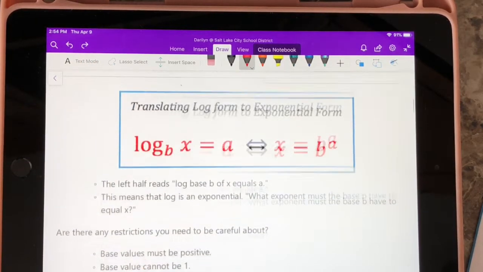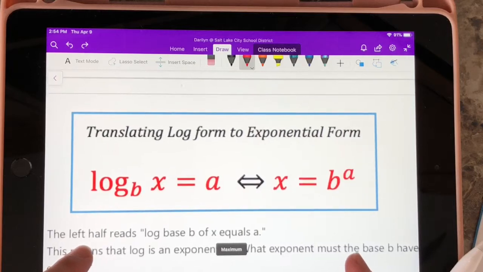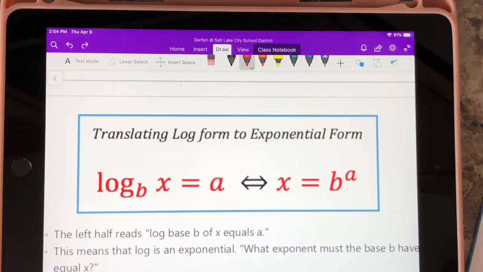The previous video that I posted kind of describes what a logarithm is. Essentially, a logarithm is another way that you can express an exponential. So it's basically saying what exponent does b, this base, need in order to equal x. That's what a logarithm is.